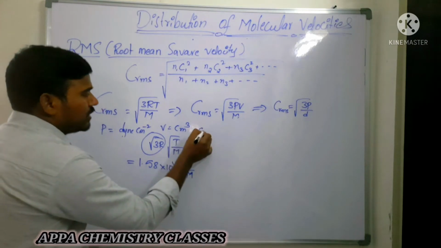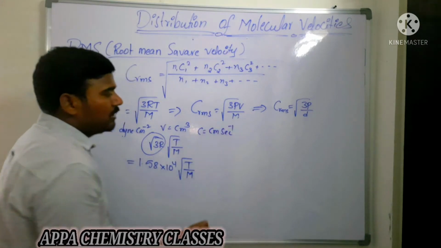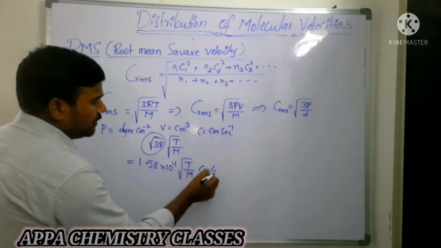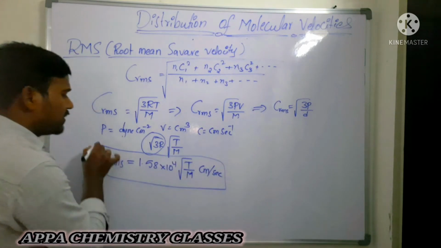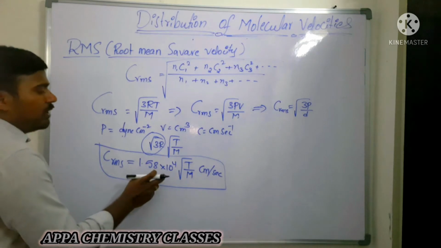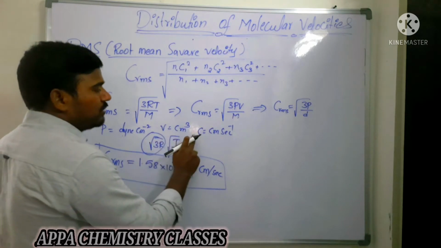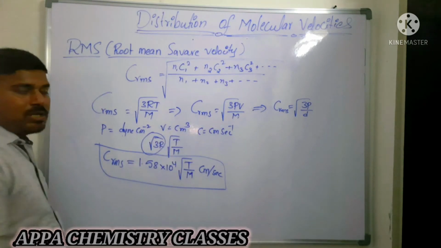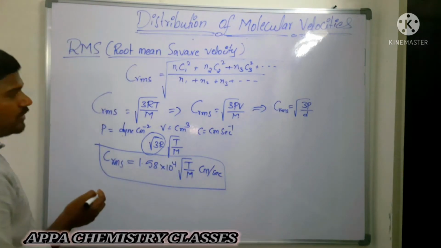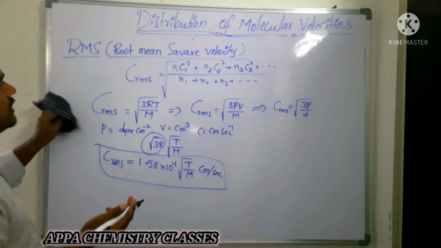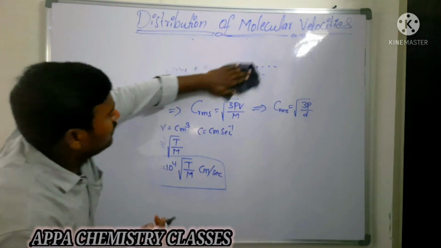Then in which units will you get the molecular velocity? That is centimeter per second. The RMS velocity in centimeter per second will be 1.58 into 10 power 4 square root of T by m. Pressure is taken in dyne per centimeter square, volume in centimeter cube, then we get molecular velocity in centimeter per second. Is that clear? That is very important. Now after that we are going to see the relation between these molecular velocities.